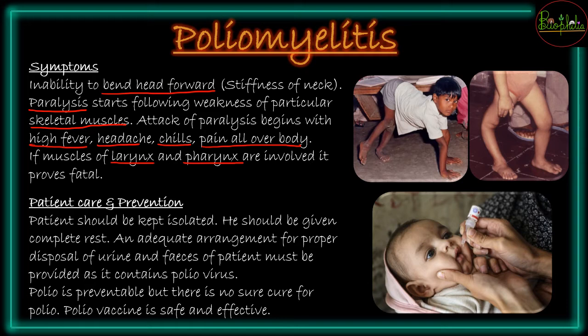And because these muscles around the respiratory tract are also getting involved, it may happen that at some point breathing stops. So this can also lead to the death of the person because of the muscles involved in the respiratory tract. So what can you do for the patients who have suffered from or are suffering from polio, and what can be the preventive measures so that you do not contract this polio disease?